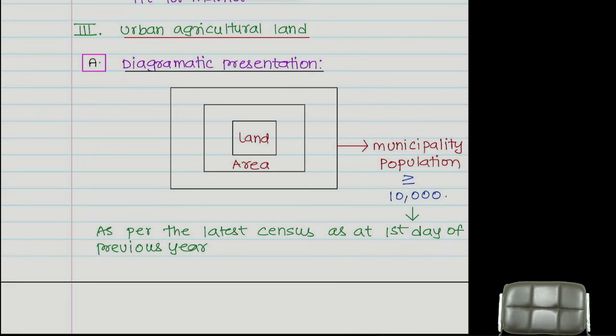Understood the point clearly? So start. Until you give a proper answer for my satisfaction, same concept will be for full day. Tell me. Point number 1. There is a land situated in an area. That area comes within the purview of a municipality, and that municipality population is more than or equal to 10,000. Then I will treat it as urban agricultural land. Then income derived from a building inside that land will be treated as agriculture income or not? Perfect. Everyone understood? This is rural or urban?